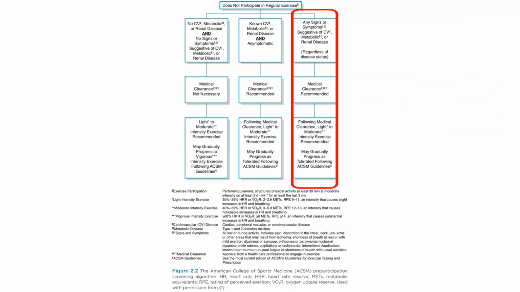The patient is symptomatic with shortness of breath at rest or with mild exertion, orthopnea, palpitations or tachycardia, known heart murmur, and unusual fatigue or shortness of breath with usual activities, so she would be put in the far right category. Although the patient has known cardiovascular disease, she was put into this category due to her symptoms alone. If she was asymptomatic but still had a cardiovascular, renal, or metabolic disease, then she would be put into the middle category. But due to her symptoms, she's in the far right category.